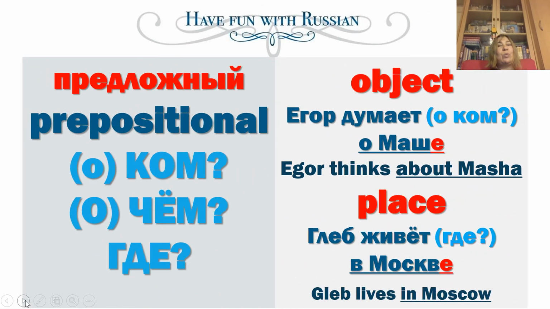The last case is the easiest, prepositional. Предложный падеж, which represents the object about which our main subject thinks and the place where he lives. Наш Егор, естественно, думает только о Маше. Егор thinks about Masha only. А его друг Глеб живет в Москве. His friend Gleb lives in Moscow.